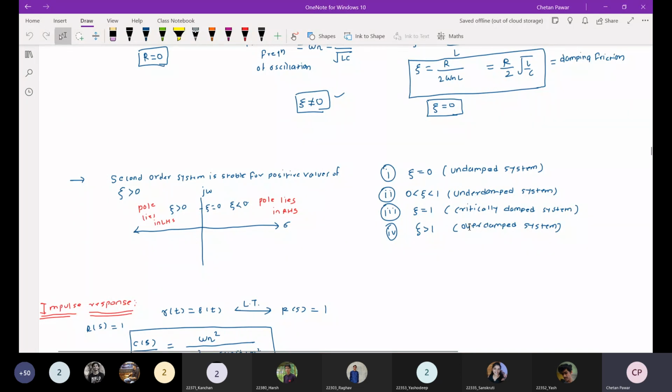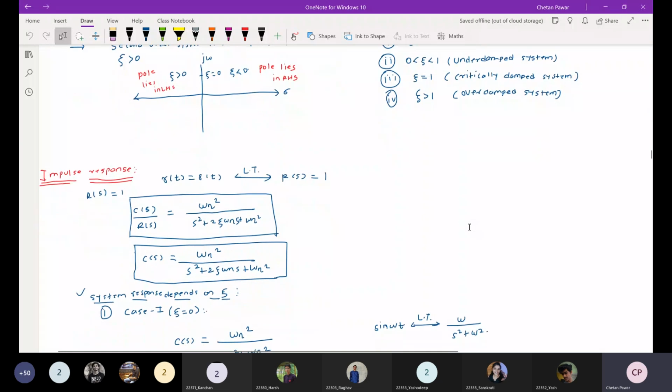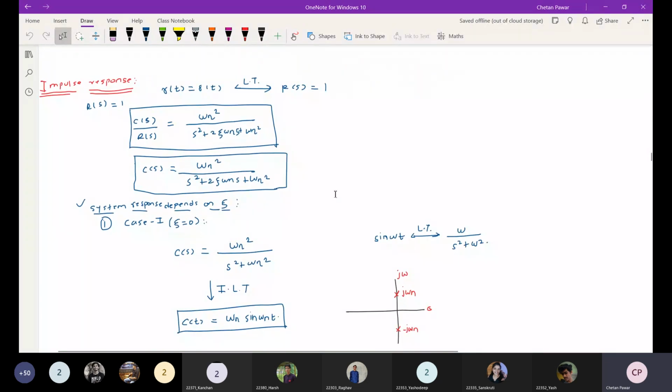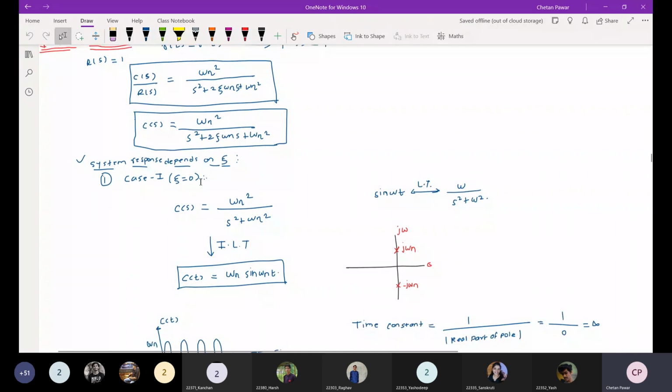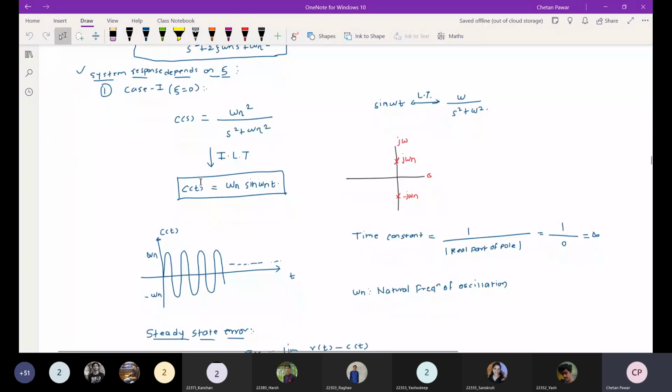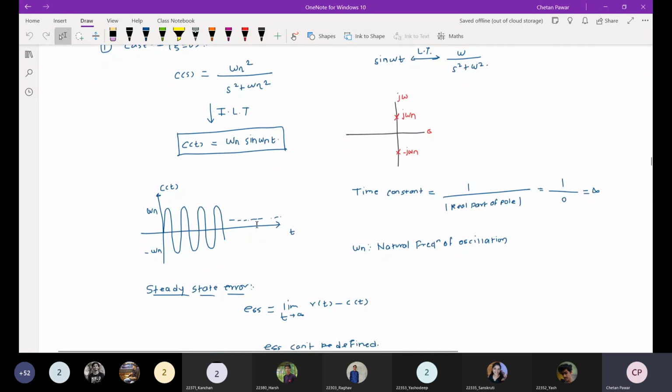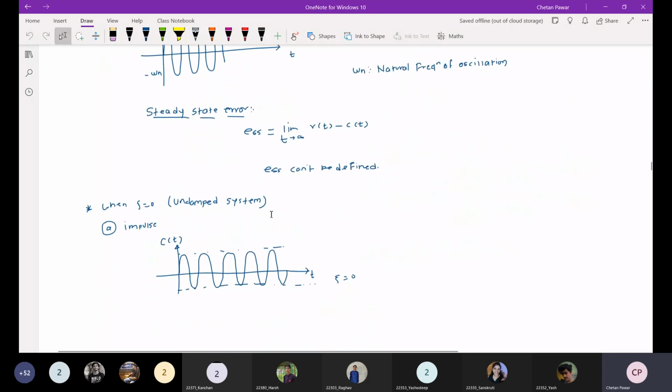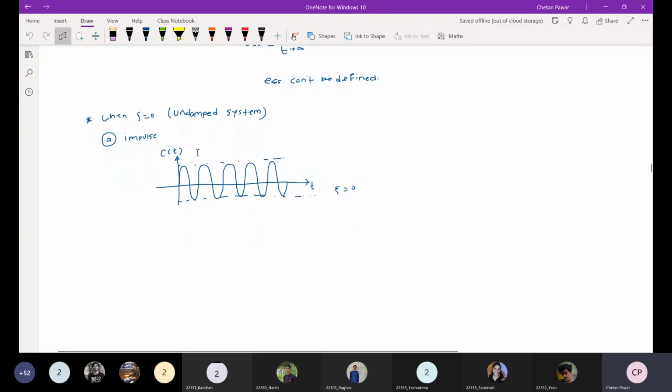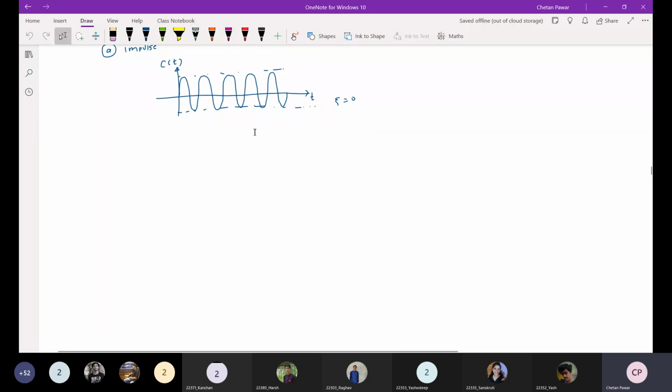When we do the analysis by considering zeta, we have done one analysis here. We applied the impulse signal to our second order system and considered zeta equal to 0. When zeta is equal to 0, we got this kind of oscillatory response, and the impulse response is like this.